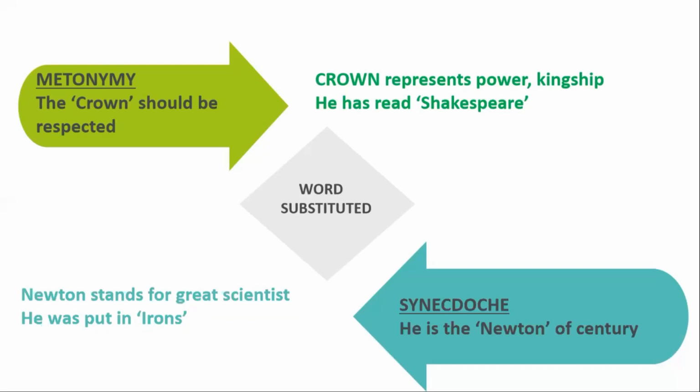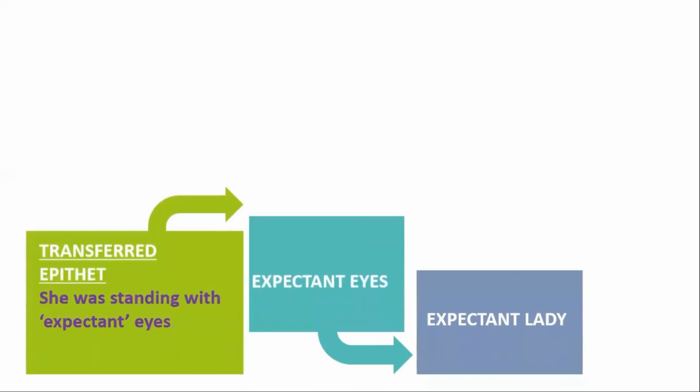After metonymy and synecdoche, we will move to another figure of speech, and it is transferred epithet. Transferred epithet हा 11th आणि 12th ला अतिशय महत्वाचा फिगर ऑफ स्पीच आहे. What happens here? See, epithet means adjective, विशेषण. She was standing with expectant eyes.